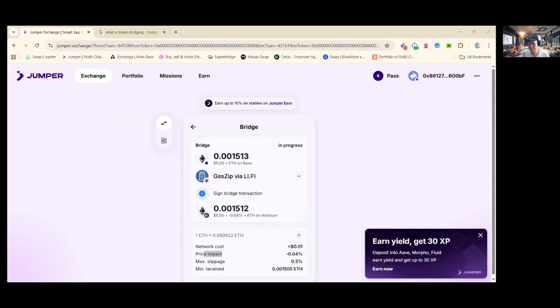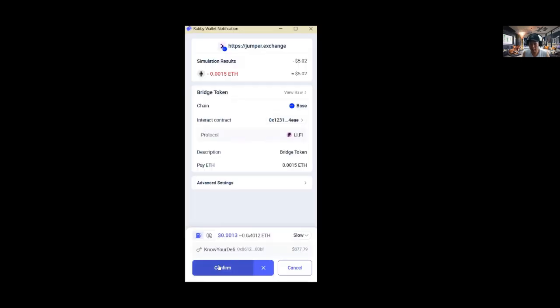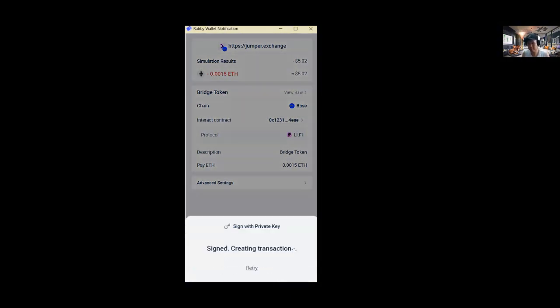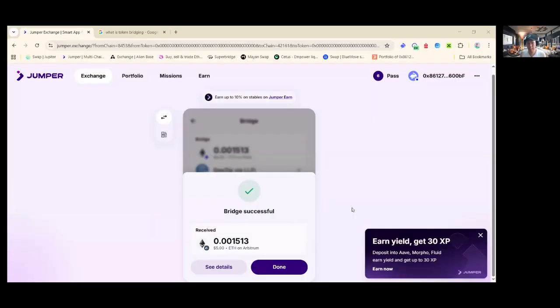So let me share screen here. Okay, so I gotta sign and then I gotta confirm. So this is what I'm going to be sending from Base to Arbitrum. Confirm. Okay, so that's how you do it. All right, waiting for destination chain, and we are done. Bridge successful, right? So the bridge has successfully been done, and $5 worth of ETH has gone to the Arbitrum network. Okay, click done.